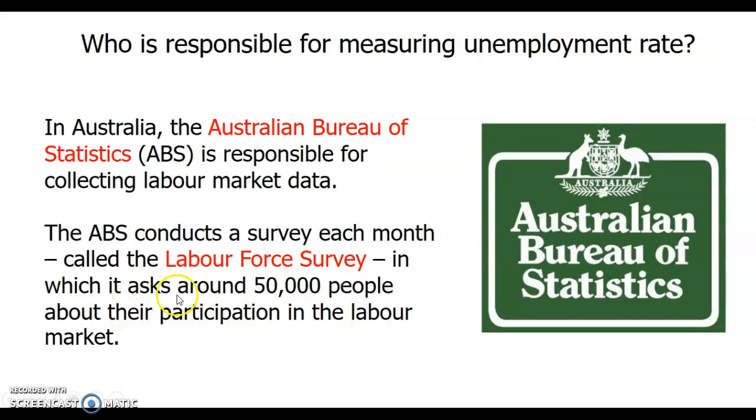In the survey, they ask around 50,000 people about their participation in the labor market. So 50,000 random people all over Australia will be participating, and that's how they find out what the unemployment rate is.